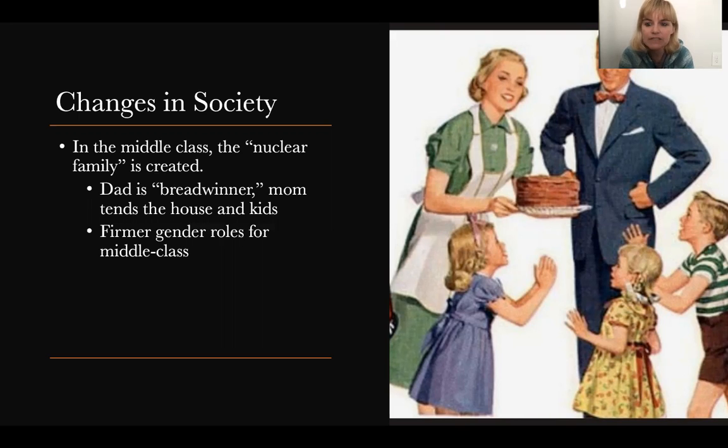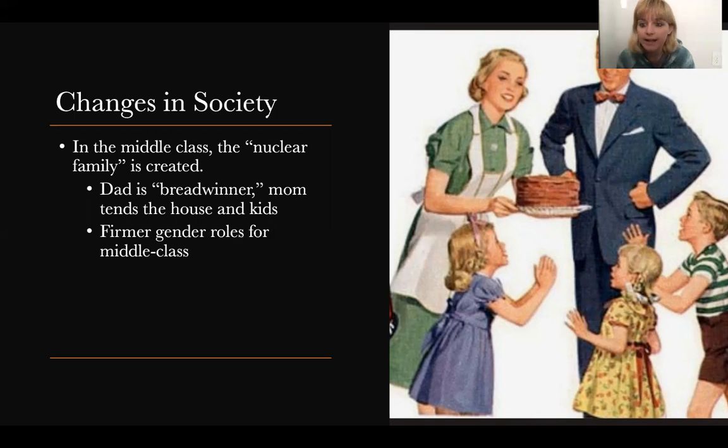So peasants, you see men and women, husbands and wives working in the fields together. Okay. Their children will be working with them. And so it's really not until period 3 that you see this distinction between the male goes off to work and the wife stays at home and tends to the house. Okay? But to be clear, guys, this is just the middle class.